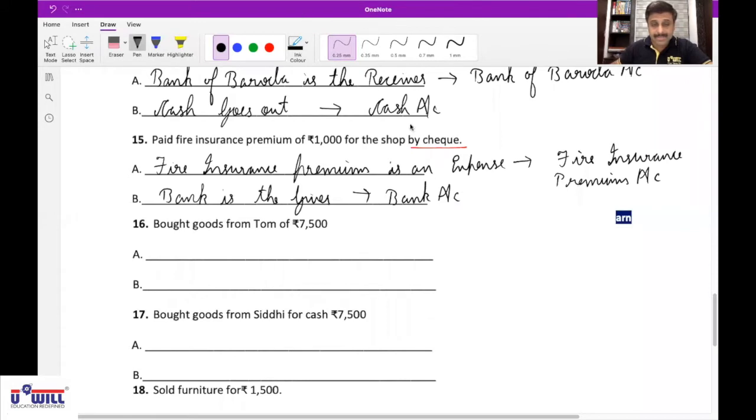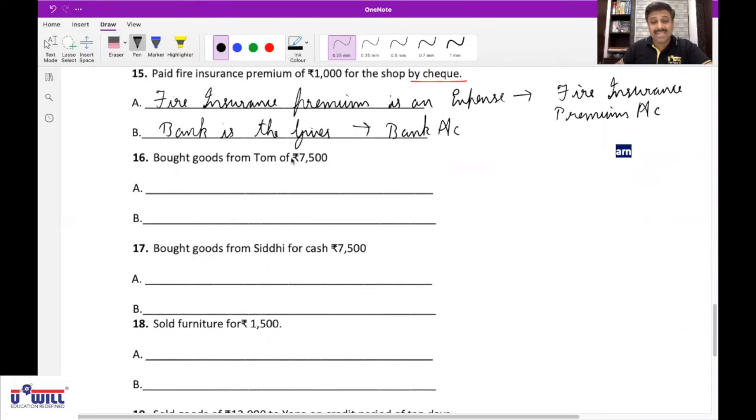Then 16th, Nishit. Yes, sir. Bought goods from Tom rupees 7,500. Goods comes in, affects purchases account. And effect two, Tom is the giver, affects Tom's account. Very good. Perfect.